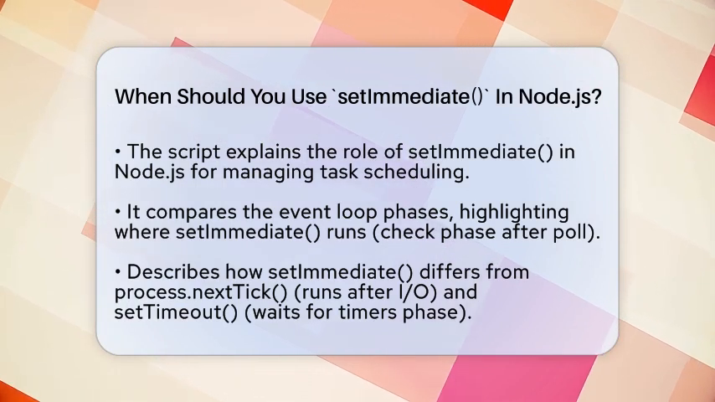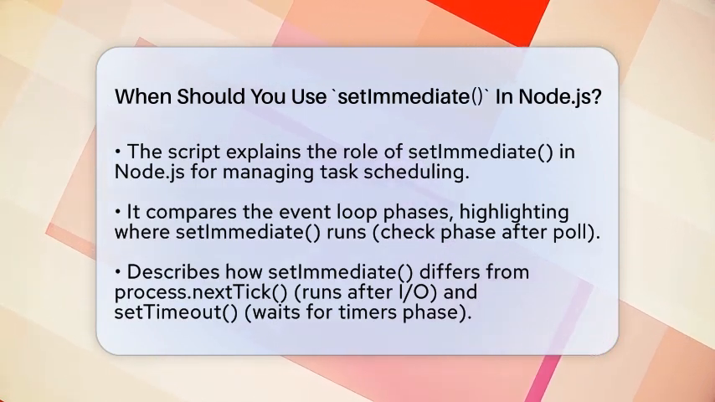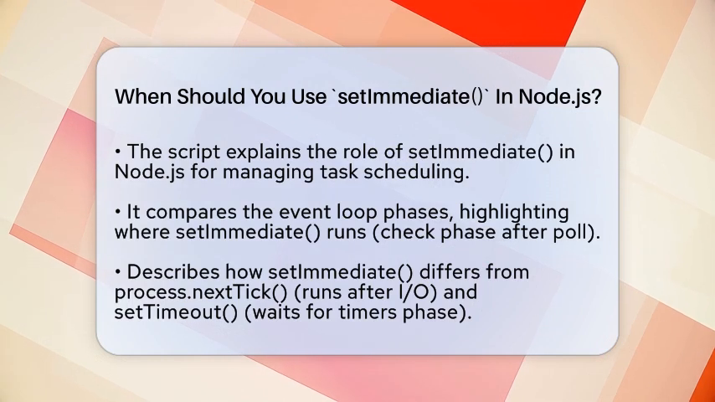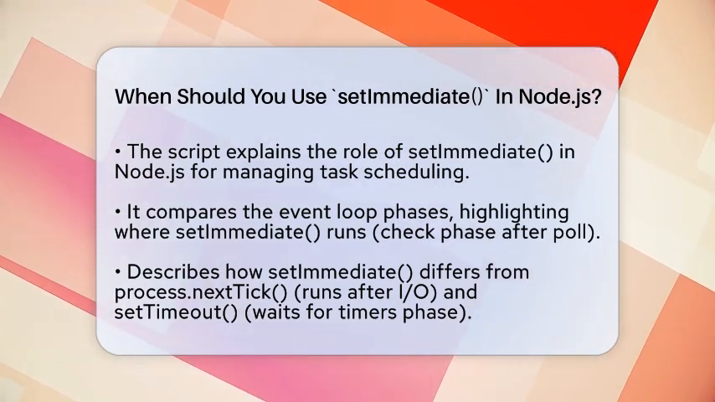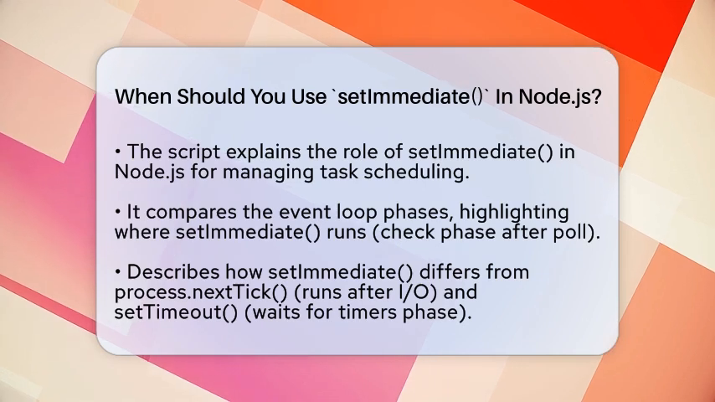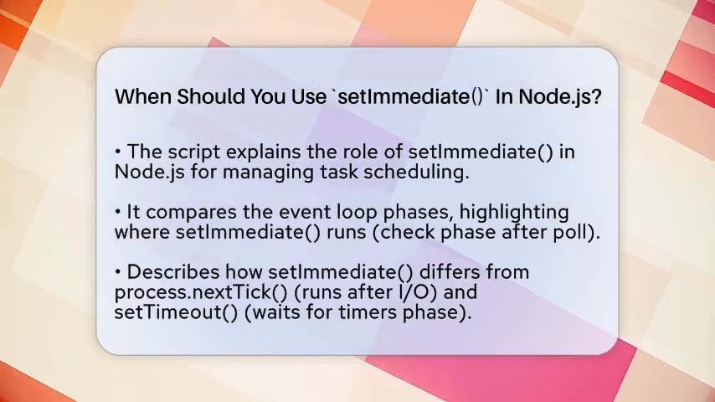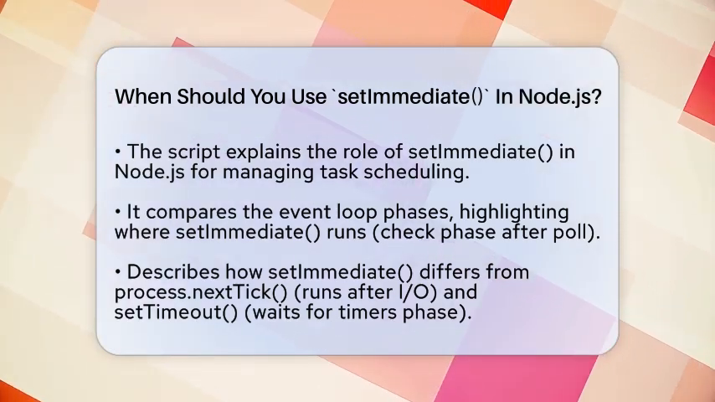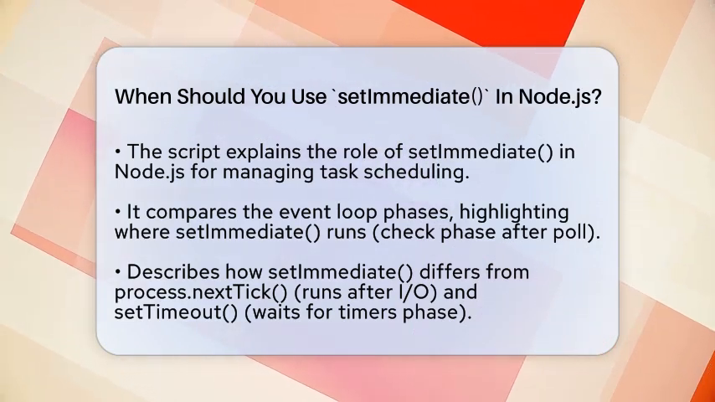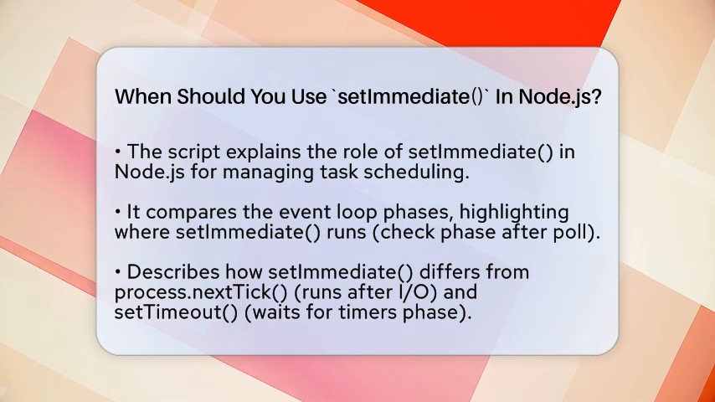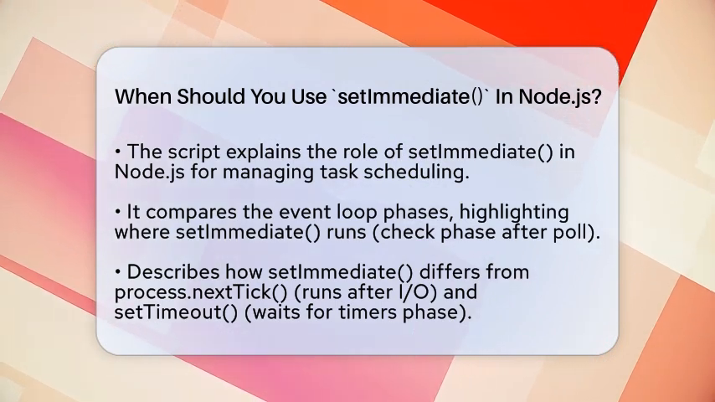In Node.js, the event loop is like a busy highway with different lanes for handling tasks. It has phases like timers, pending callbacks, poll, check, and close callbacks. When you use setImmediate, you're scheduling a function to run during the check phase, right after the poll phase where I/O operations are processed. Now, how is setImmediate different from other scheduling methods?